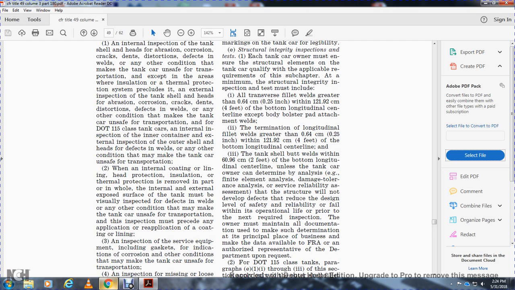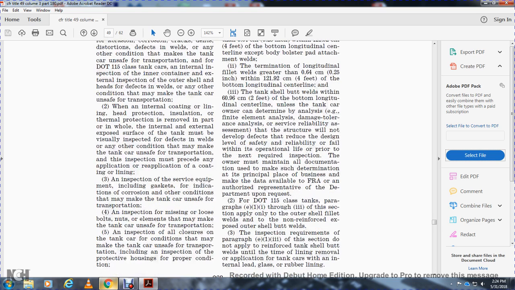Unless the tank car owner determines, through finite element analysis, damage tolerance analysis, or reliability assessment, that the structure will not develop a defect, reduce the design level of safety and reliability, or fail within the operational life prior to the next required inspection. The owners must maintain all the documentation used in making the determination, and make the data available to the FRA or an authorized representative of the Department upon request.